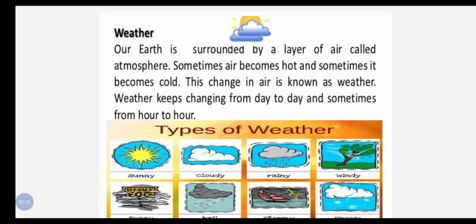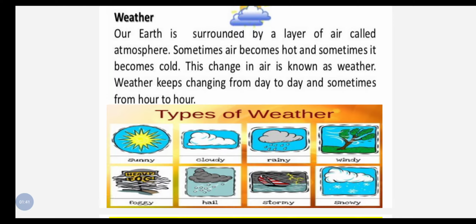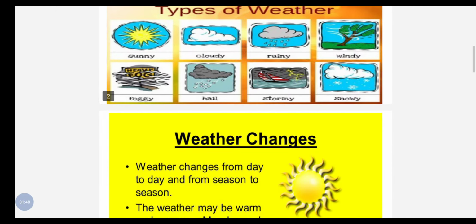Okay, so weather keeps changing from day to day and sometimes from hour to hour. So dear students, in other words, we can say the condition of the atmosphere of a particular place at a particular time is called weather, and it often changes. As you can see, the sunny weather, the cloudy, the rainy, the windy. So here I have shown different types of weather. Okay, so these are the conditions of weather that change from time to time.